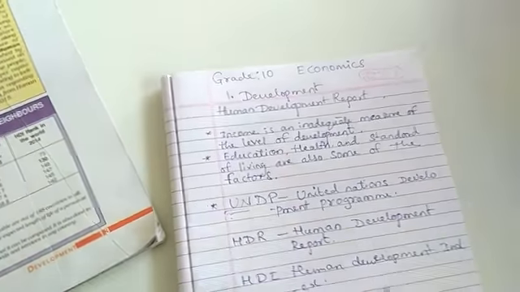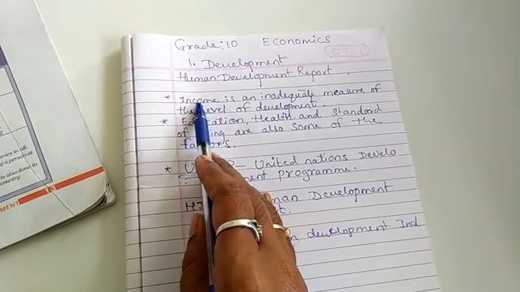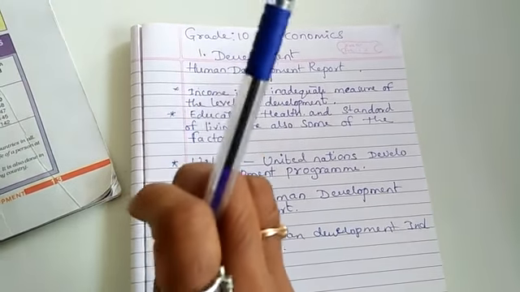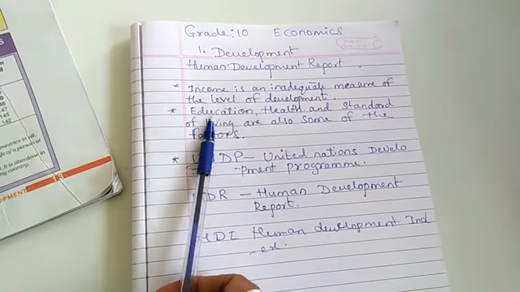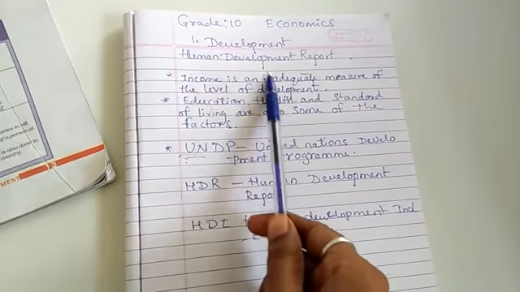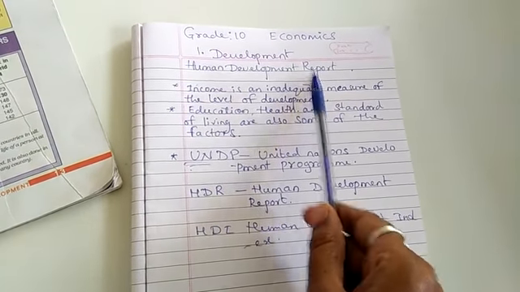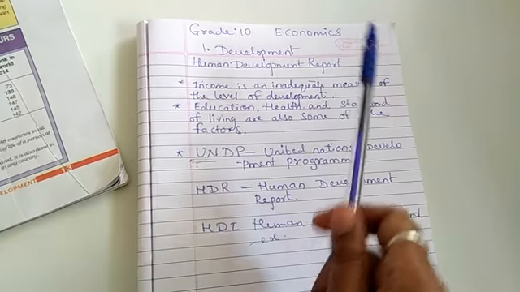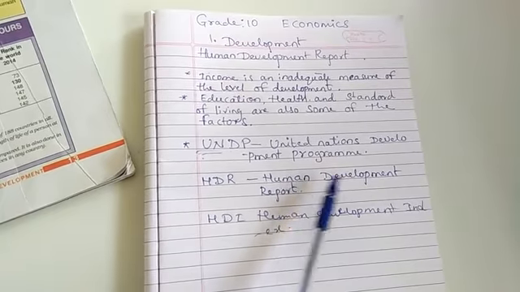It includes income, that is the per capita income of a particular country, education, that is the literacy rate, and health. On all these bases they prepare a report, that is the Human Development Report, or HDR.